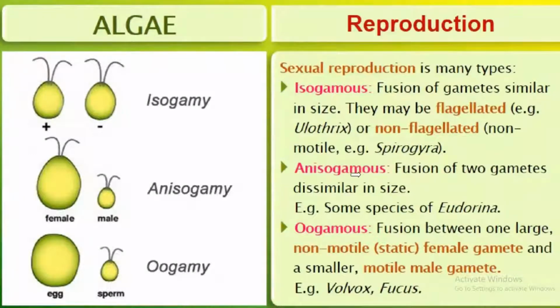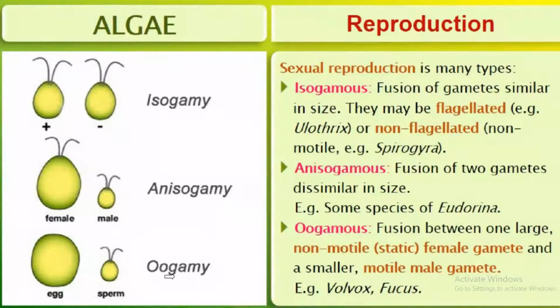Then anisogamous, fusion of two gametes dissimilar in size. This is the female gamete and this one is the male gamete. Their size is dissimilar. Example, some species of Eudorina. The last one, the third one, is the oogamous type or oogamy.